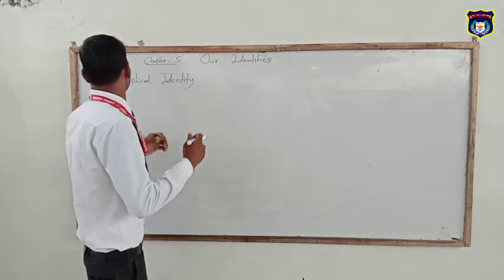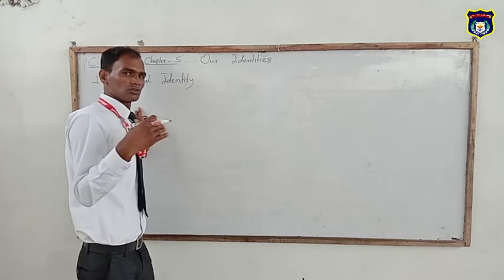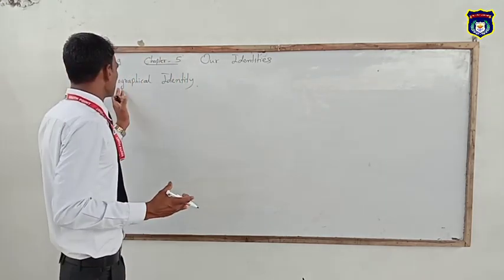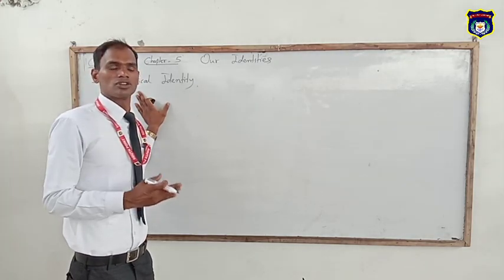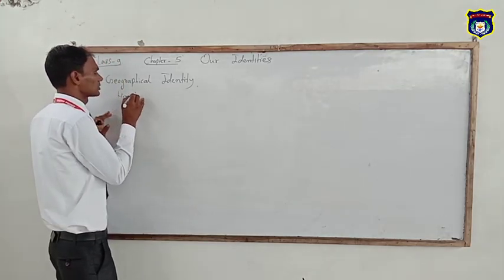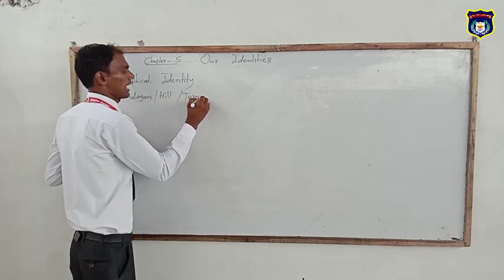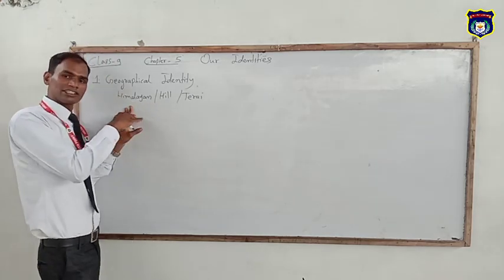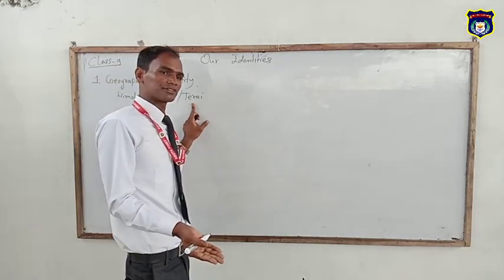It reveals that as 75 districts, 14 zones and 7 provinces, Nepal is divided into 3 geographical regions: Himalayan, hilly and Terai. According to this, Himalayan is divided into 3 parts, hilly is divided into 3 parts, and Terai is divided into 3 parts.